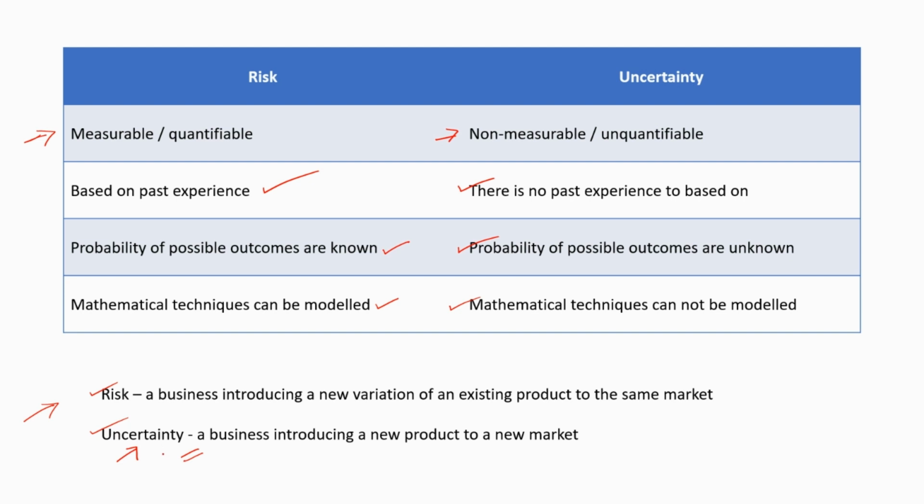They do not have numbers to base their decisions on, so they have to make decisions based on logical sense. Whereas for risk, the business has data so that they can make decisions based on numerical figures.